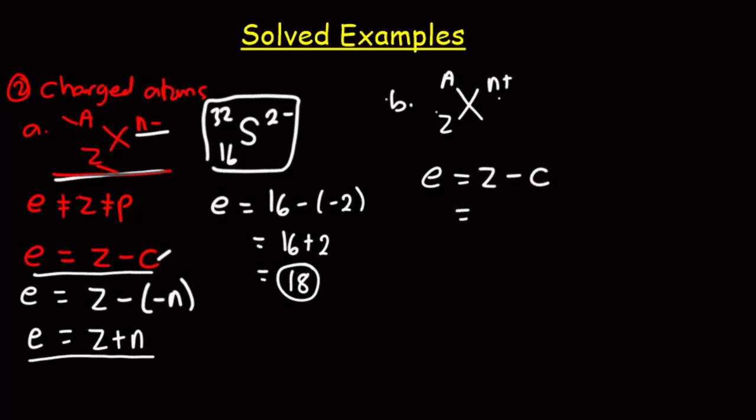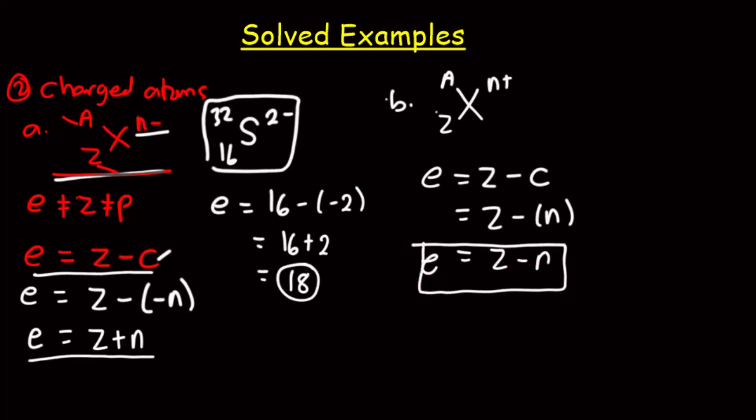You can see that the charge is positive, so the atomic number minus the positive charge will give us Z minus n. So for a positively charged atom, you subtract the charge from the atomic number. But for a negatively charged atom, the electron number is obtained by adding the charge to the atomic number. So 16 plus 2.